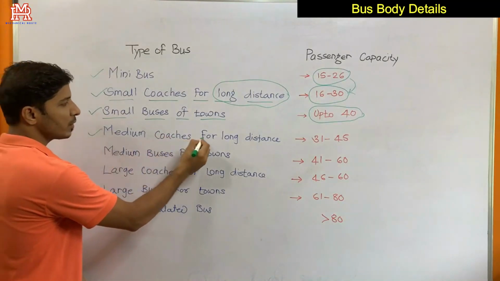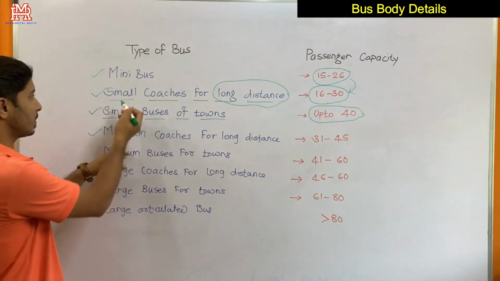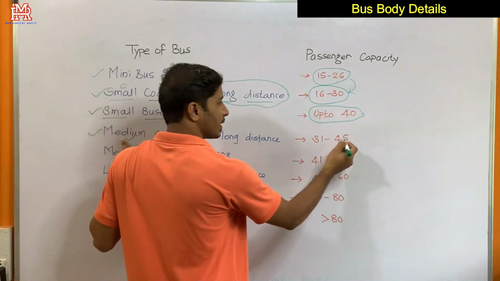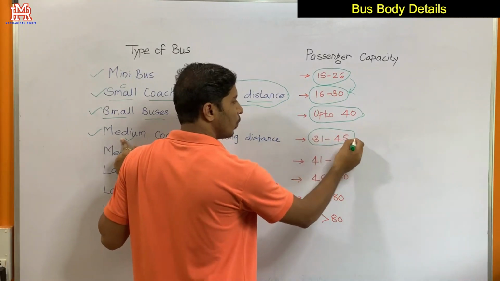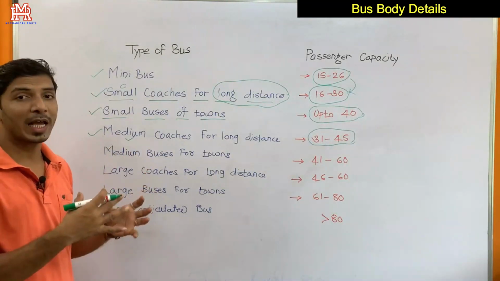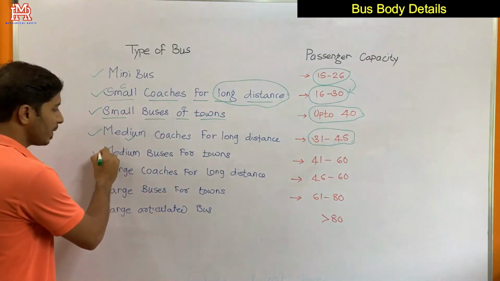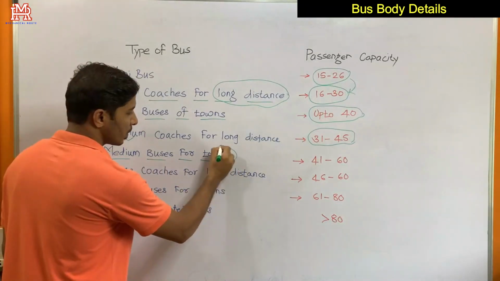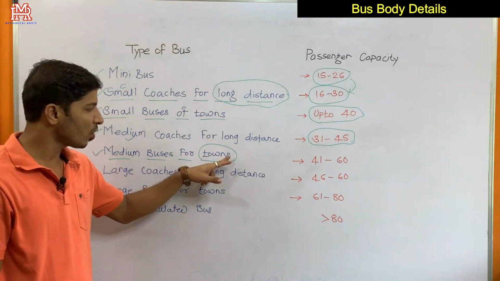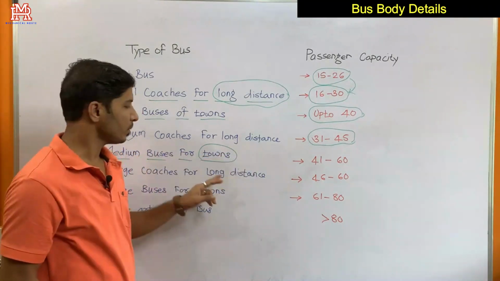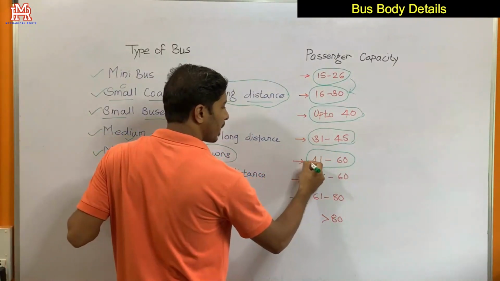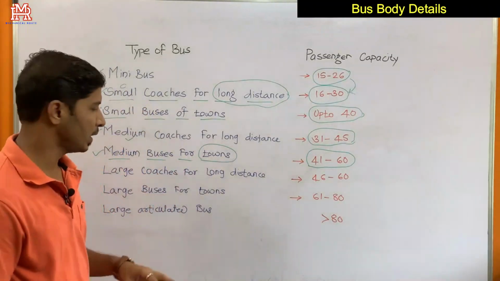Then medium coaches for long distance. These are the medium coaches, whereas those were the small coaches. The passenger capacity is 31 to 45, which means the size of this coach is increased, the overall dimension is increased. Then medium buses for towns. Medium buses connect towns and are for a medium distance. The passenger capacity is increased, and it can accommodate passengers from 41 to 60.